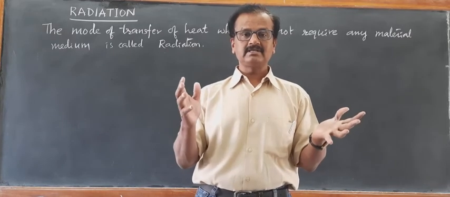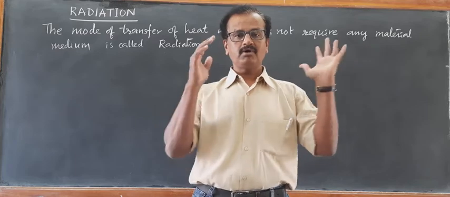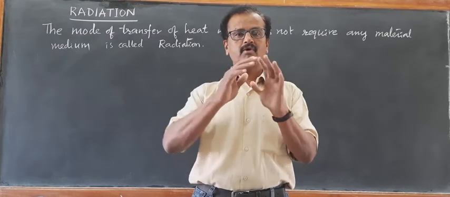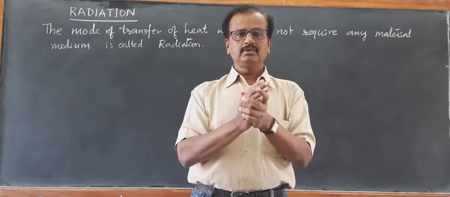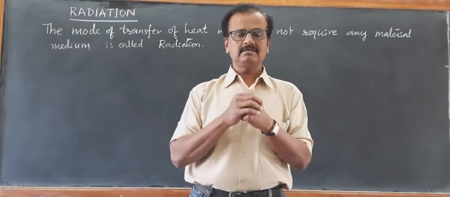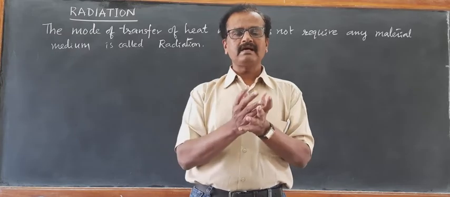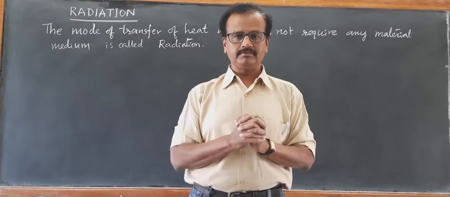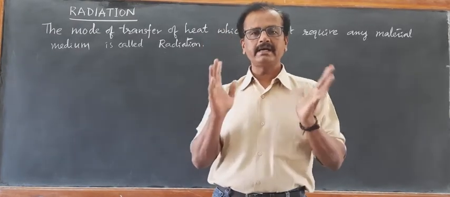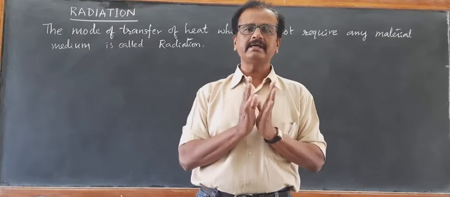This radiant energy travels from the hot source, from the body at a high temperature, to another body at a long distance through a wave called electromagnetic wave, or electromagnetic radiation.